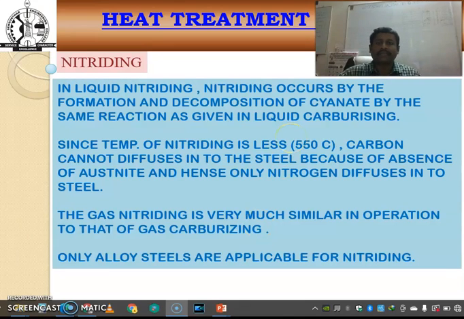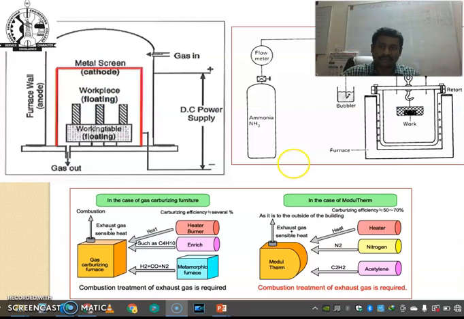And here also, liquid nitriding occurs by the formation and decomposition of cyanide by the same reaction as given in liquid carburizing. Gas nitriding is the process of adding ammonia to the particular component.